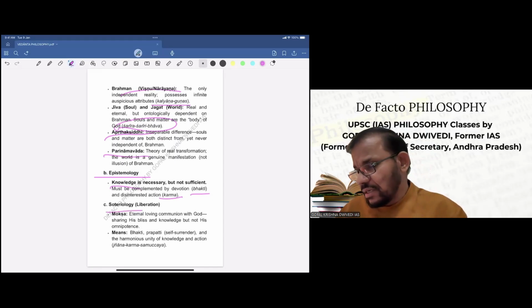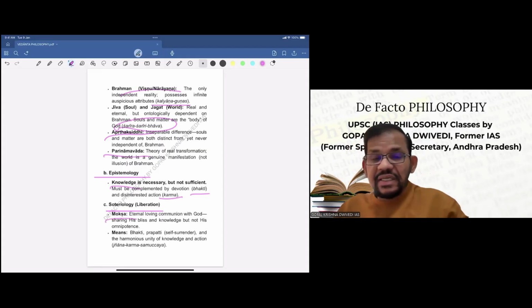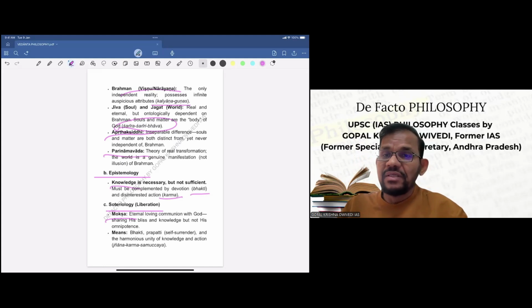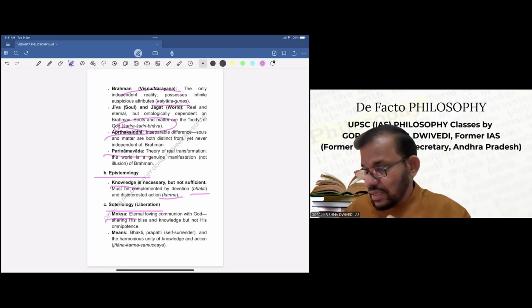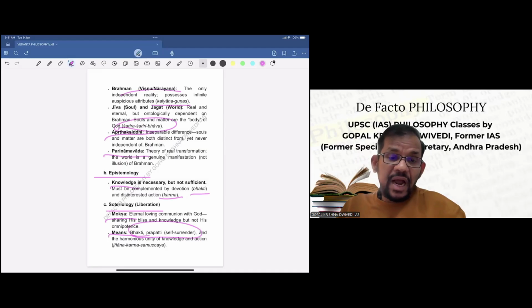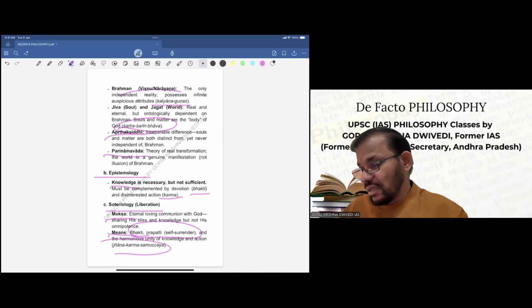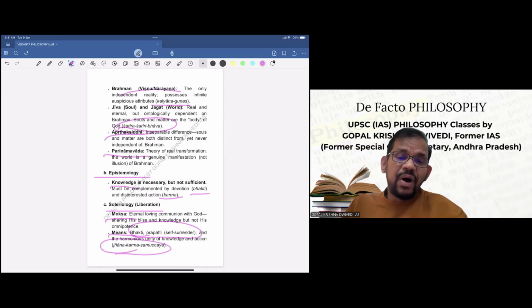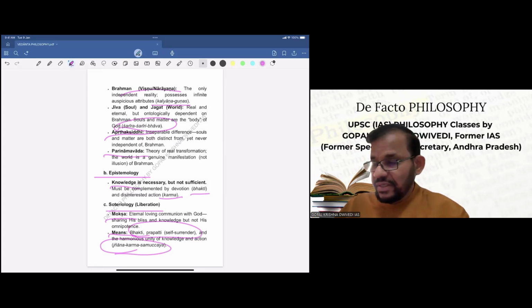Now, liberation, let us try to understand. Moksha is eternal loving communion with God, sharing his bliss and knowledge, but not his omnipotence. So here, the individual self does not become God or merge in God as in Shankaracharya, because here it's only eternal loving communion with God. So this is what the difference is. Bhakti or prapatti is the means of liberation, along with the harmonious unity of knowledge and action, Gyan Karma Samuchaya. So another theory he has given. Gyan Karma Samuchaya, but bhakti and prapatti, that is self-surrender, will lead to liberation.